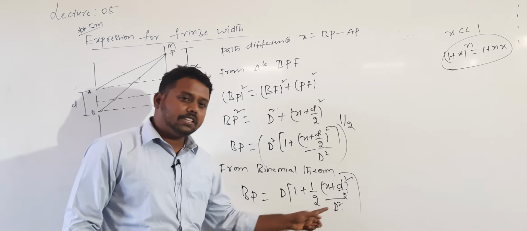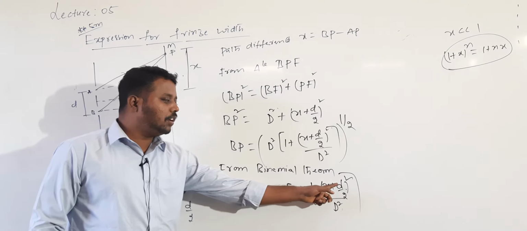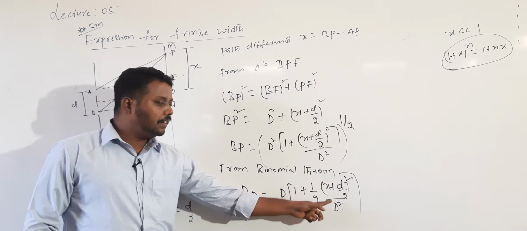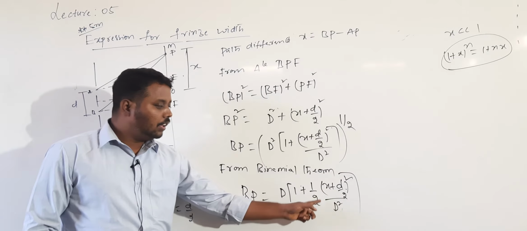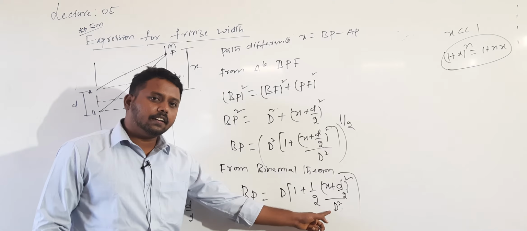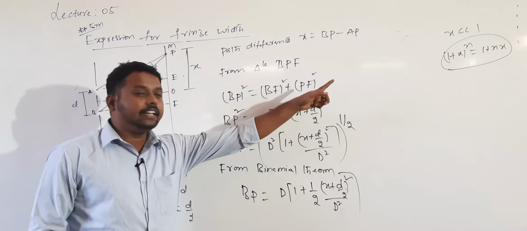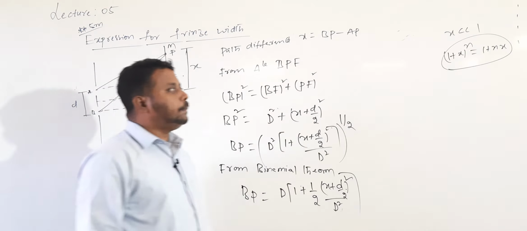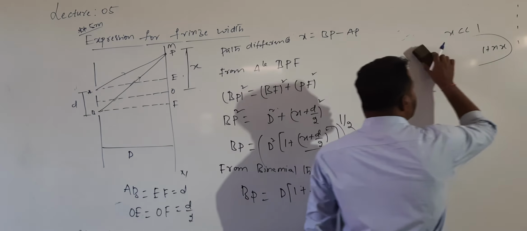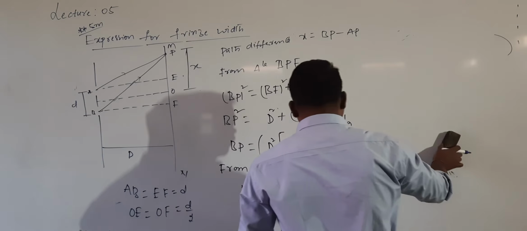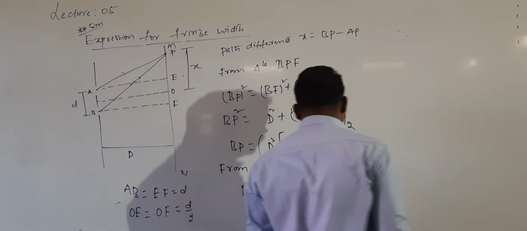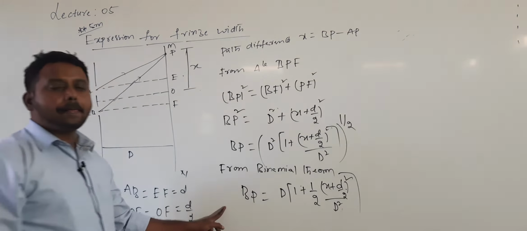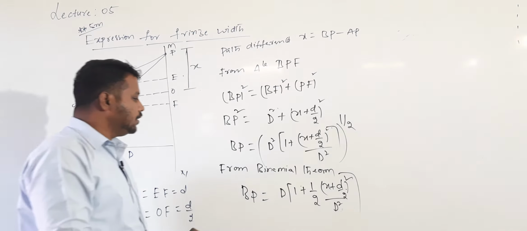Because here I know the condition: the small d is smaller than capital D, so the denominator is more than the numerator and the total value is smaller than 1. Due to that reason, I can write the formula (1 plus x) whole power n is equal to 1 plus n into x. This is the value of BP.